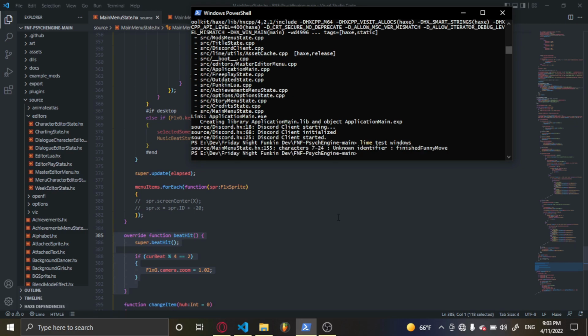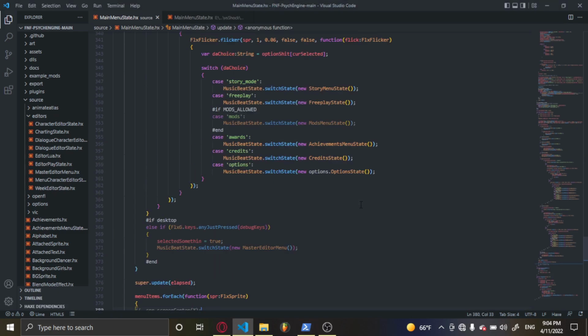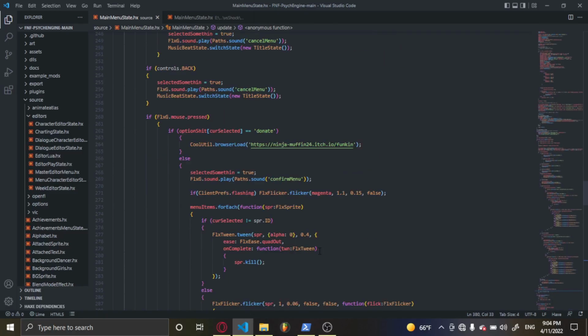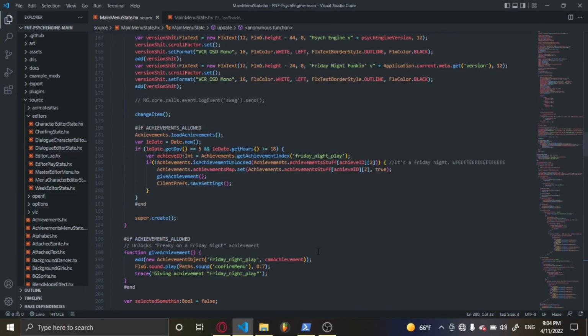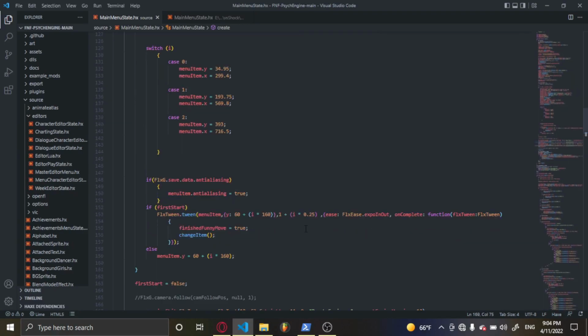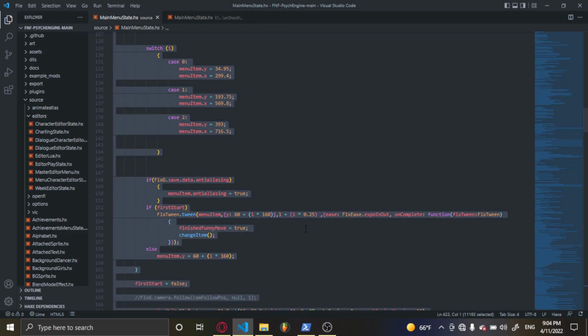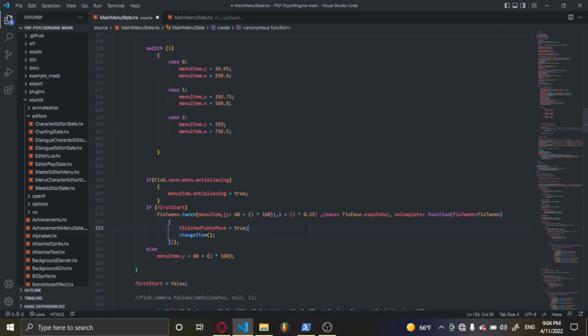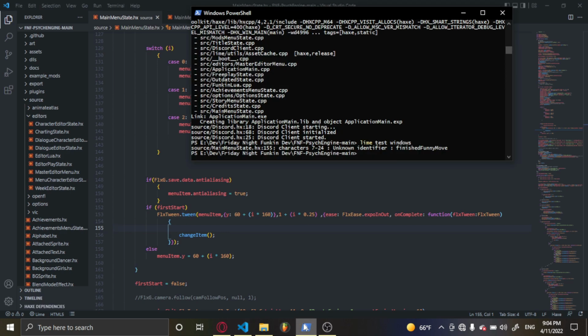If you have this problem, go back to the code that I will put in the description and remove the variable called finishedFunnyMove. Build the game.